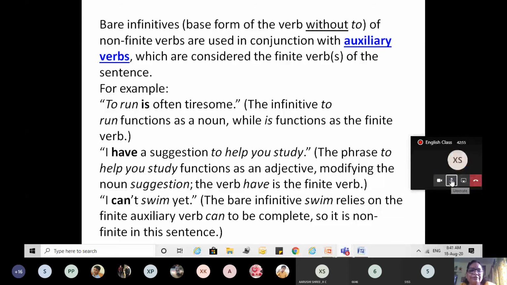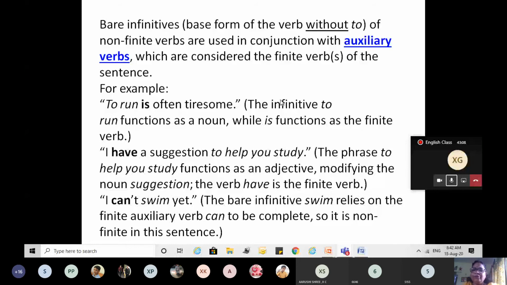How can we say this is infinitive? They are the bare infinitive. Bare means without. That means infinitives without to.